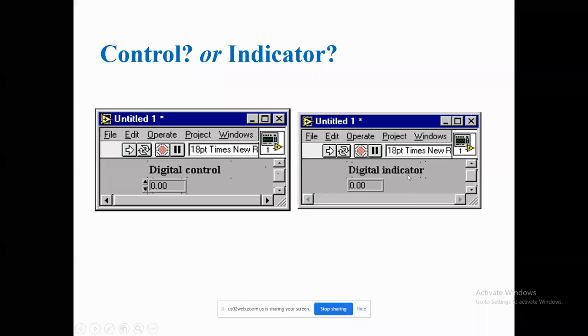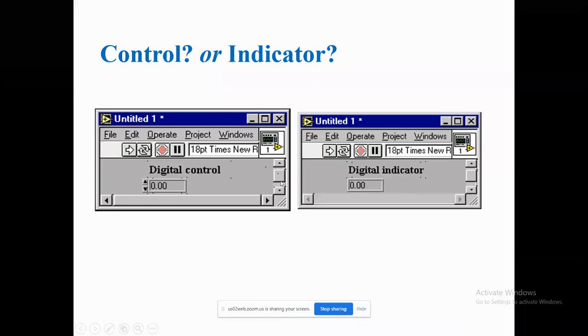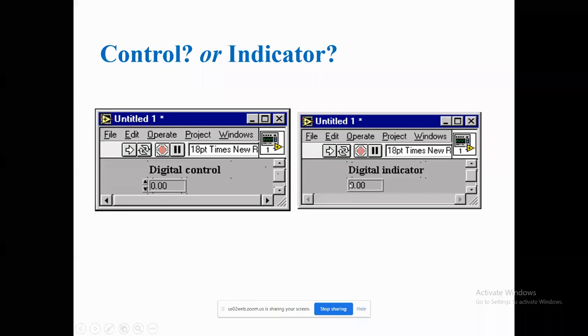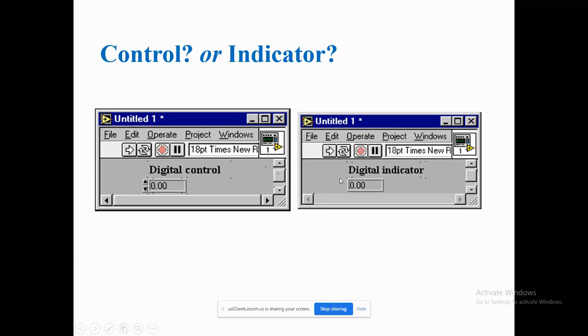If you take a digital indicator, there are no up and down symbols. Whatever output you get is simply displayed in that box. That is the main difference: in a controller you can vary the input, but in an indicator you can't vary. That is the final output, whatever it may be, coming from the circuit or the coding section. So by varying the input in the controller, you can vary the output.